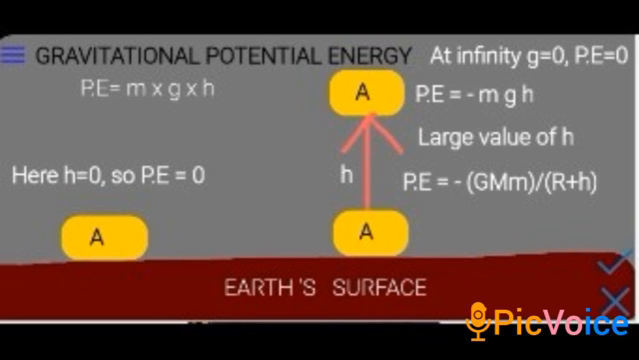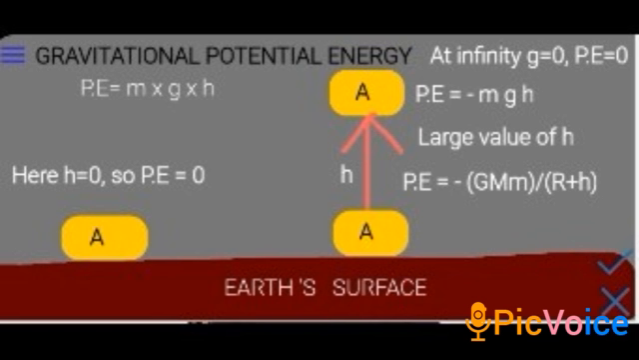For example, if I keep a heavy stone at some height from the ground, it is stationary, it is not moving, it is at rest, it is not doing any work. But if I drop it from the top, it is going to do work. So it has a potential to do the work. That energy which is stored in it is known as potential energy.